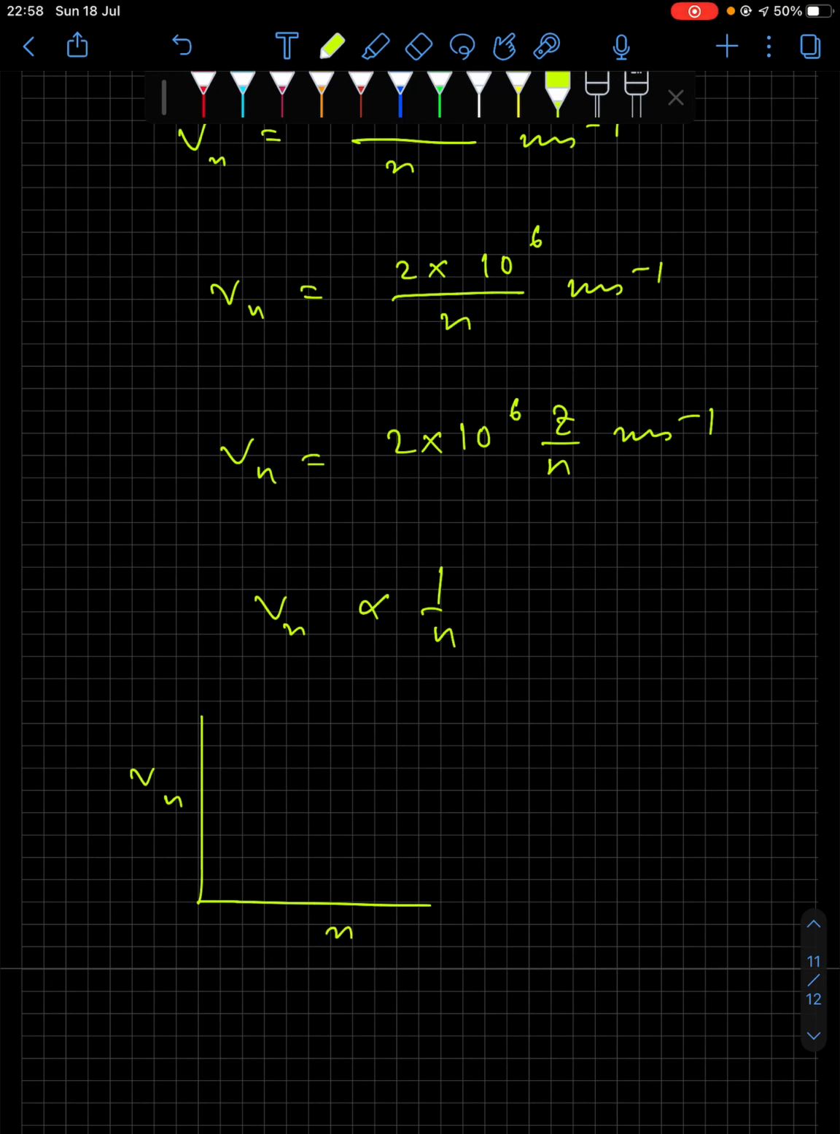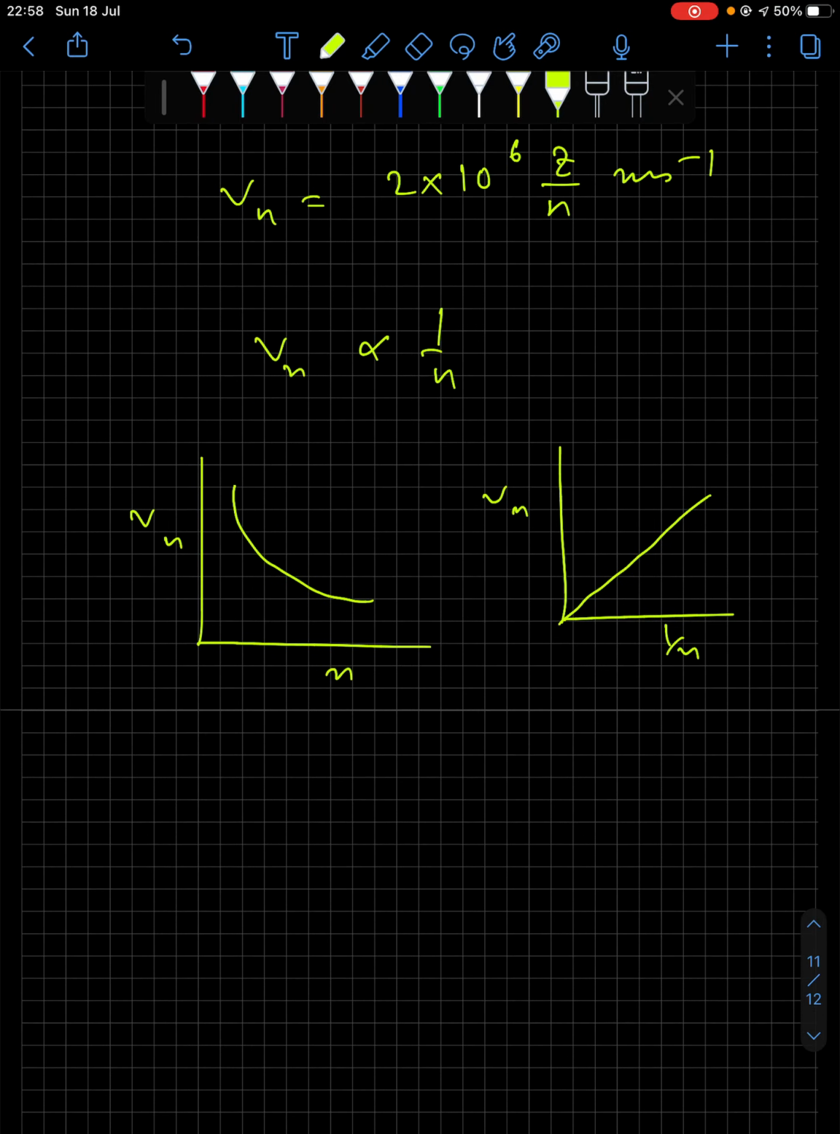So when it is V versus n, for increasing value of n, you will have exponentially falling value of V. But when it is V versus 1 by n, it will be a directly proportional graph, a straight line.